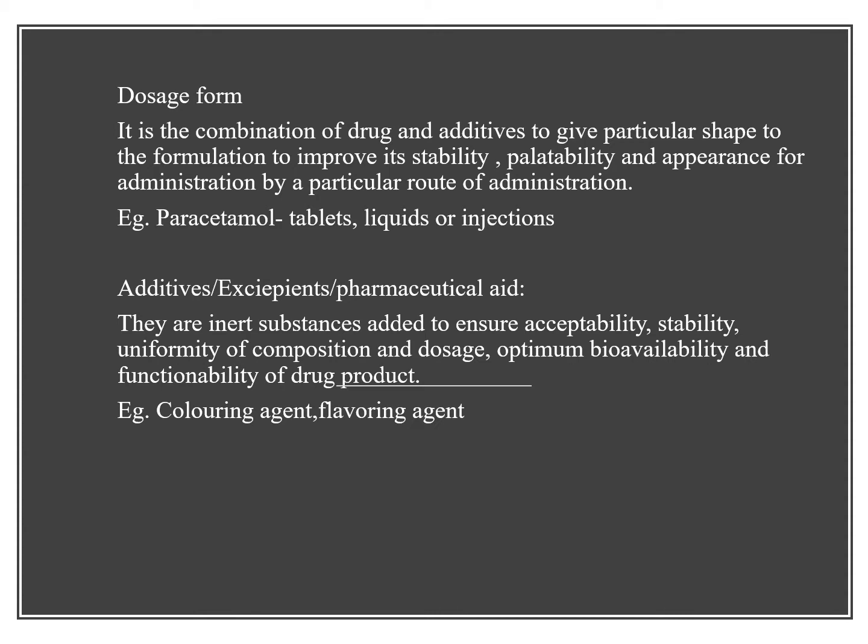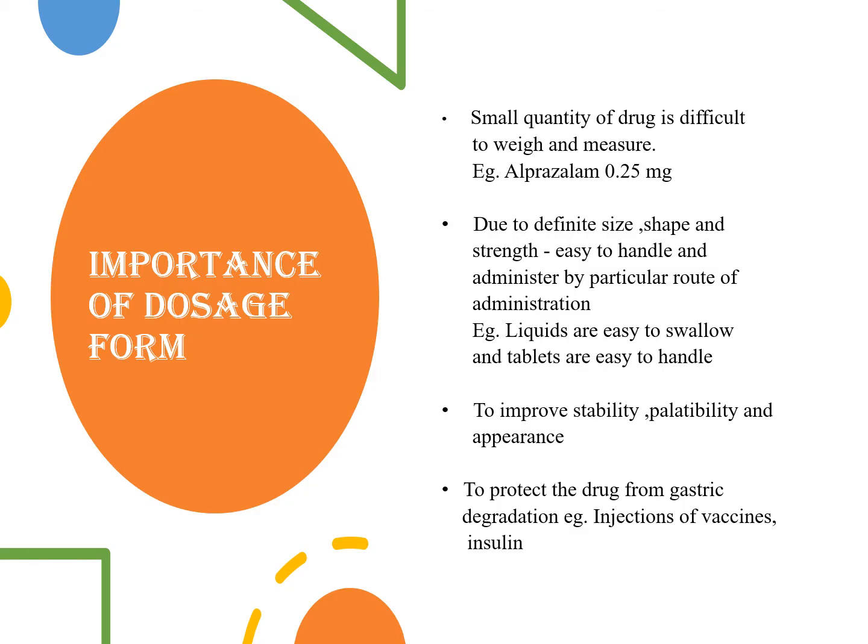Dosage form: it is the combination of drug and additives to give particular shape to the formulation to improve its stability, palatability, and appearance for administration by a particular route of administration. For example, paracetamol tablets, liquids, or injections. Additives, excipients, or pharmaceutical aid. These are the inert substances added to ensure acceptability, stability, uniformity of composition and dosage, optimum bioavailability, and functionality of drug product. For example, coloring agent, flavoring agent.